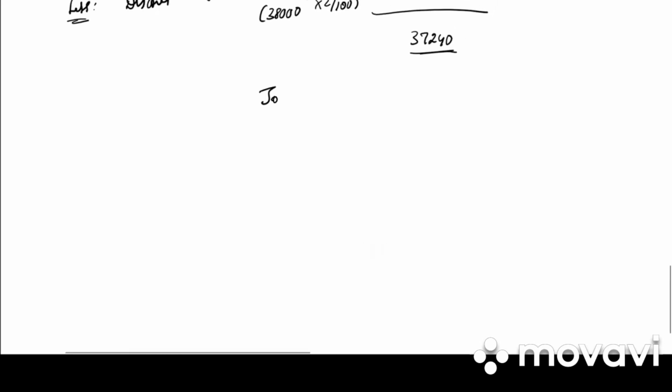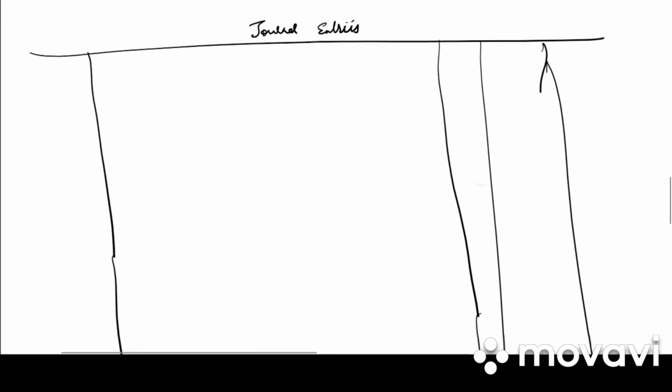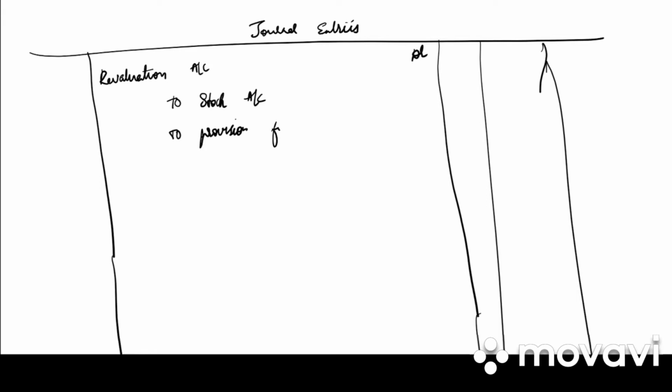Next, let us write down the journal entries. Take down journal entries. So we have date, particulars, LF, debit and credit. So the first journal entry is revaluation account debited to stock account, to provision for debtors account, to discount on debtors. So the stock is reduced by 10%.